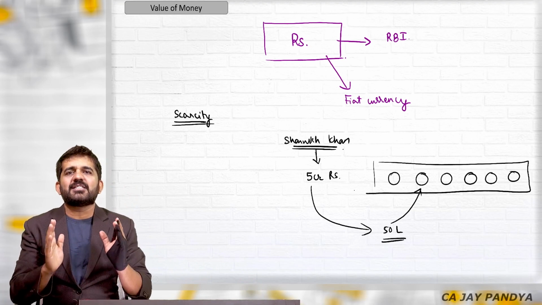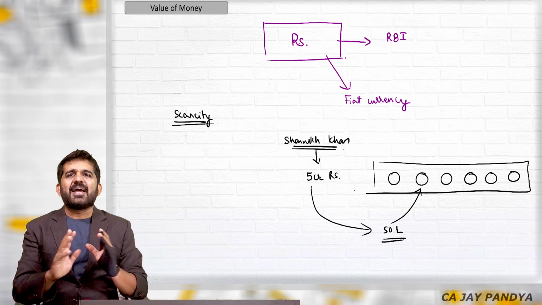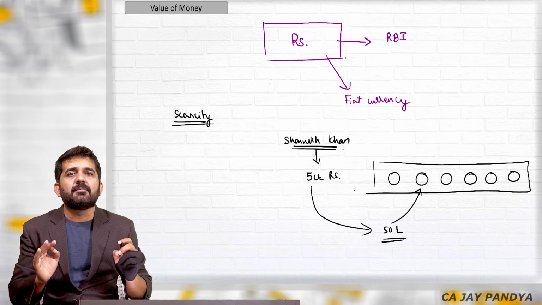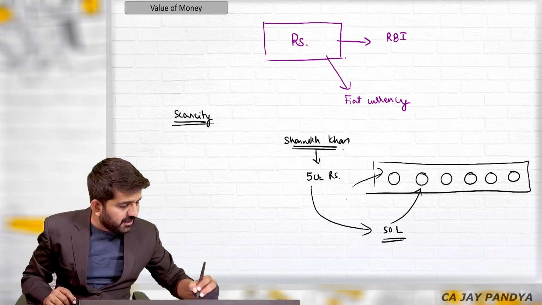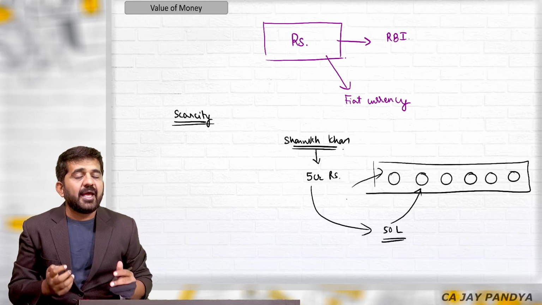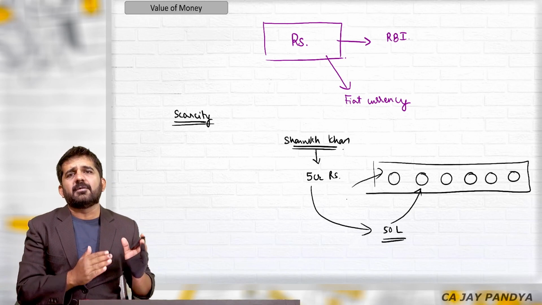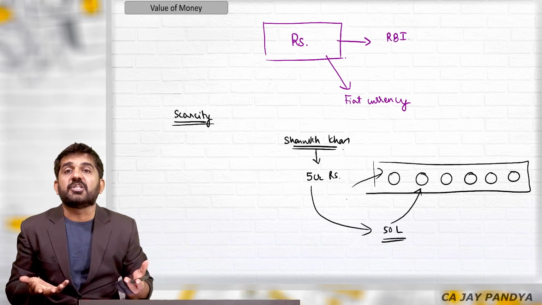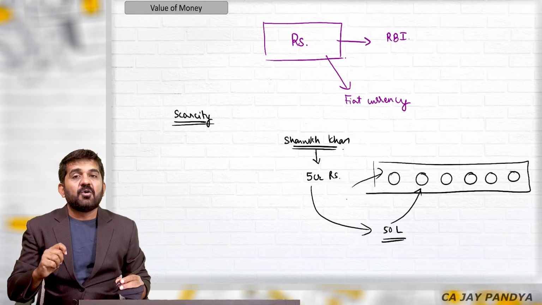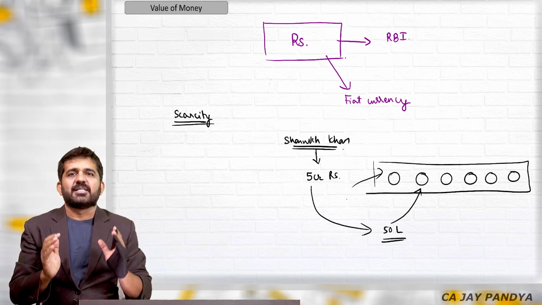So if RBI starts printing rupees like anything, say there are beggars in India, let us give 10 lakh rupees to every beggar, and it starts printing money like anything. Believe me, money will be in excess supply and it will lose its value. There will be hyperinflation, and there are countries which are examples of it. In Zimbabwe, the government started printing money like anything and ultimately the country became insolvent, just because they did not know, or they knew and intentionally did this, the value of money concept. Anything has value if it is in scarcity.